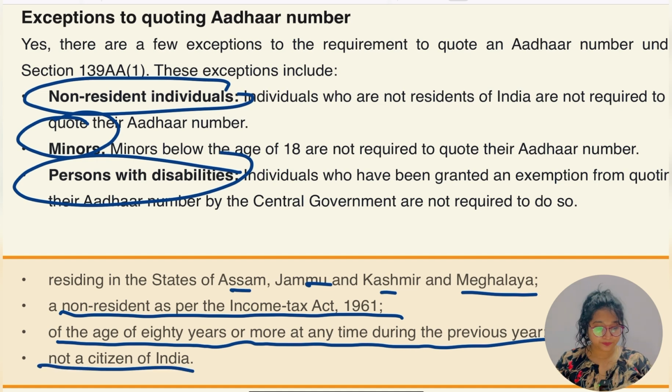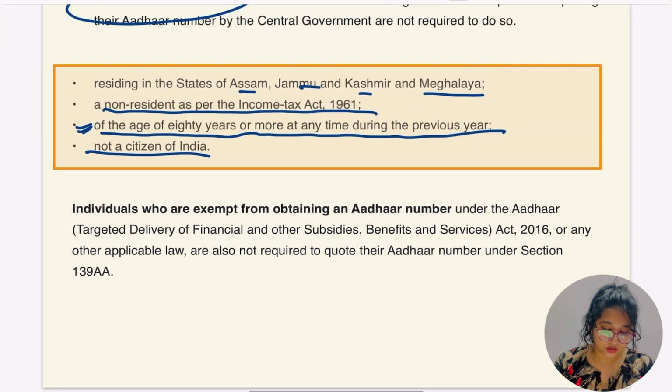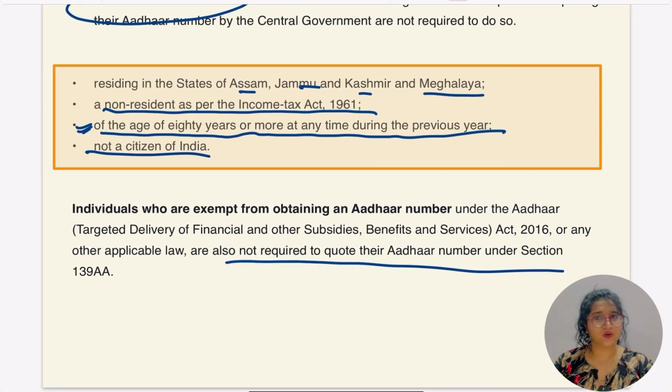So can I say the person who is a resident of Jammu and Kashmir, Meghalaya and Assam, they are one of the exceptions, as well as non-residents and other persons not a citizen of India. And one more, the person who has crossed the age of 80 years during any previous year is not required to quote the Aadhaar number. Individuals who are exempt from obtaining Aadhaar number under the Aadhaar Targeted Delivery of Financial and Other Subsidies, Benefits and Services Act 2016, or any other applicable law, are not required to quote the Aadhaar number under section 139AA.